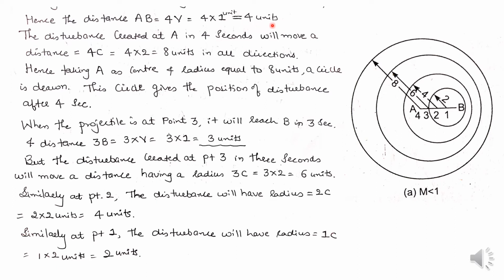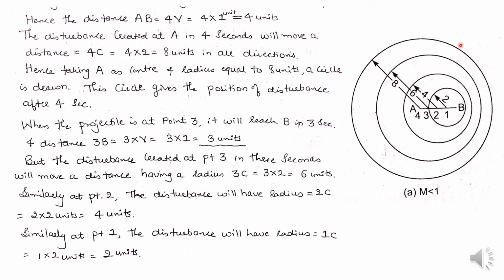The disturbance created at point A in 4 seconds will move a distance 4c. Whenever this projectile is moving, the disturbance is created here. This disturbance created at point A in 4 seconds will move a distance 4c, that means 4 into c, which is 4 into 2, equal to 8 units in all the directions.